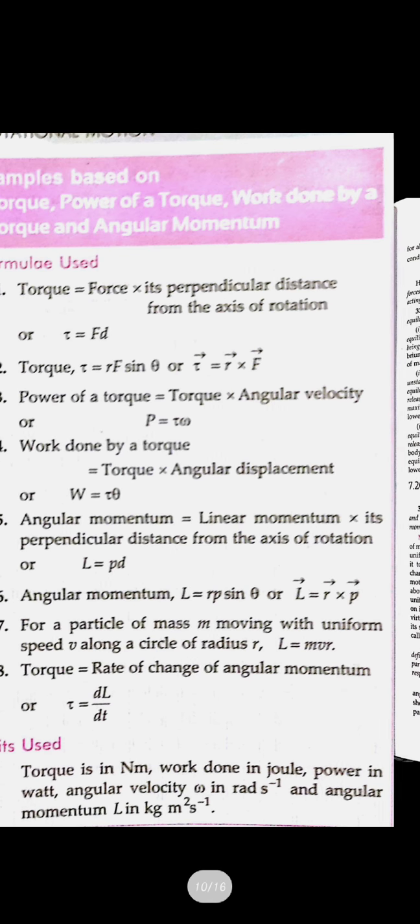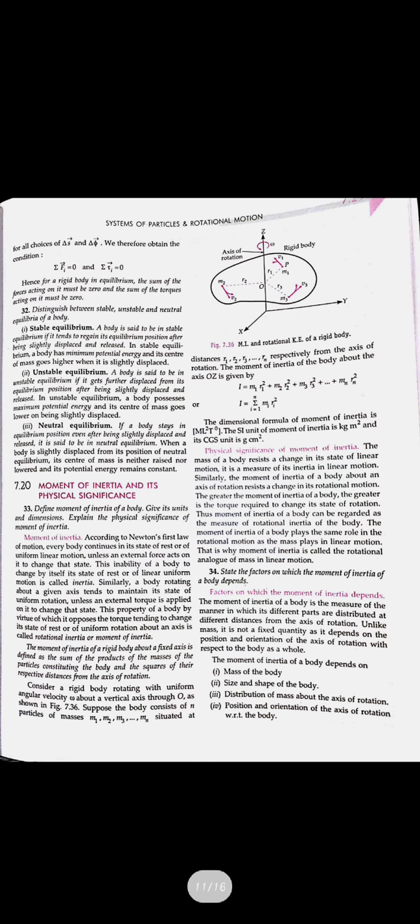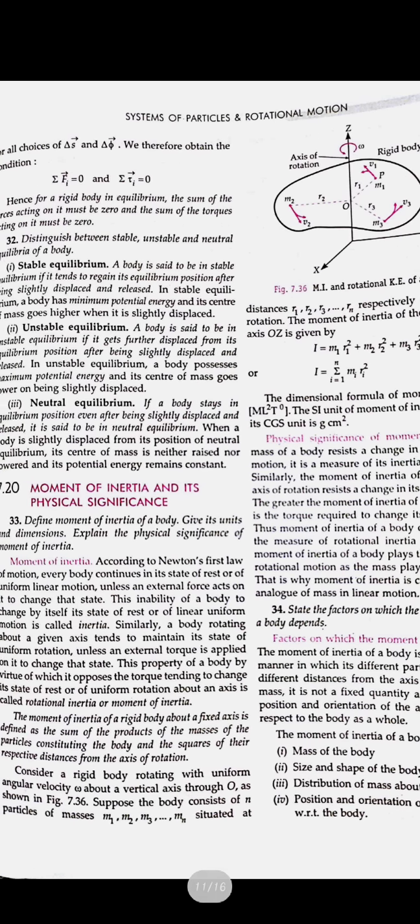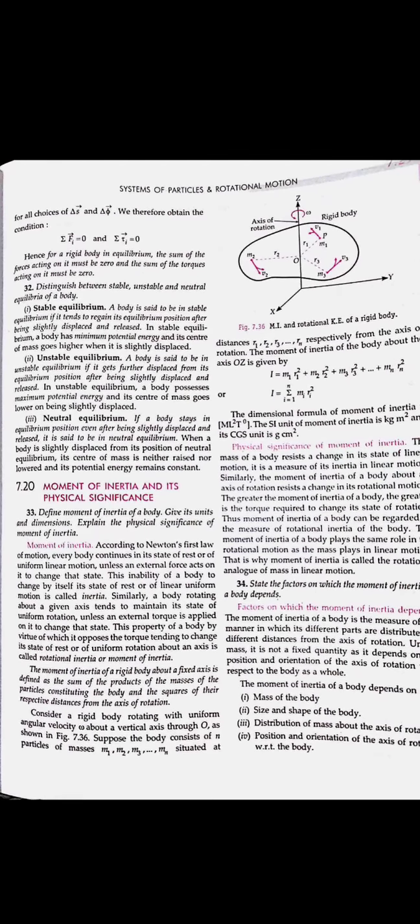And what is the torque? That is the rate of change of angular momentum, because force was directly proportional to the rate of change of linear momentum. Here, rotational force, that is tau or the torque, will be directly proportional to the rate of change of rotational momentum, that is L. So tau is equal to dL by dt.